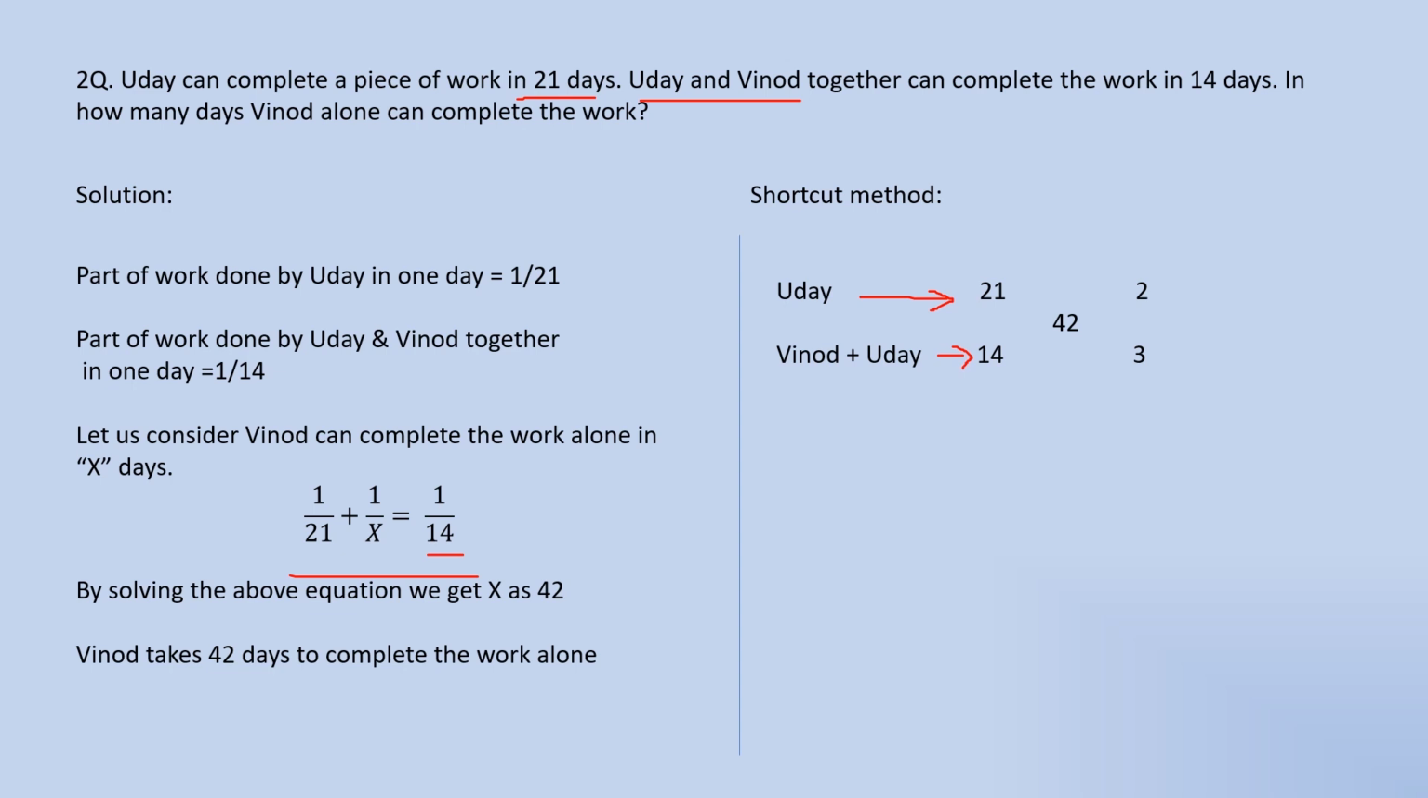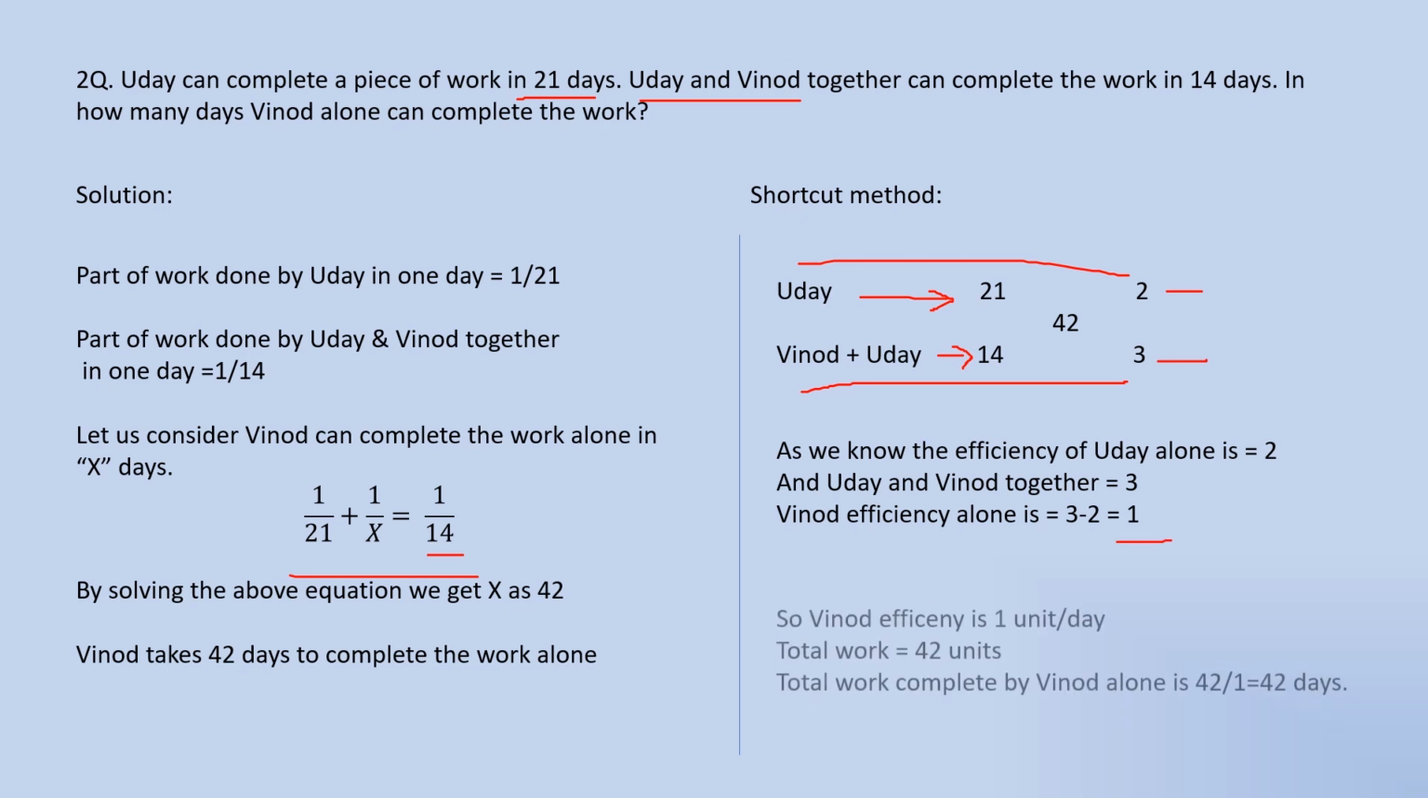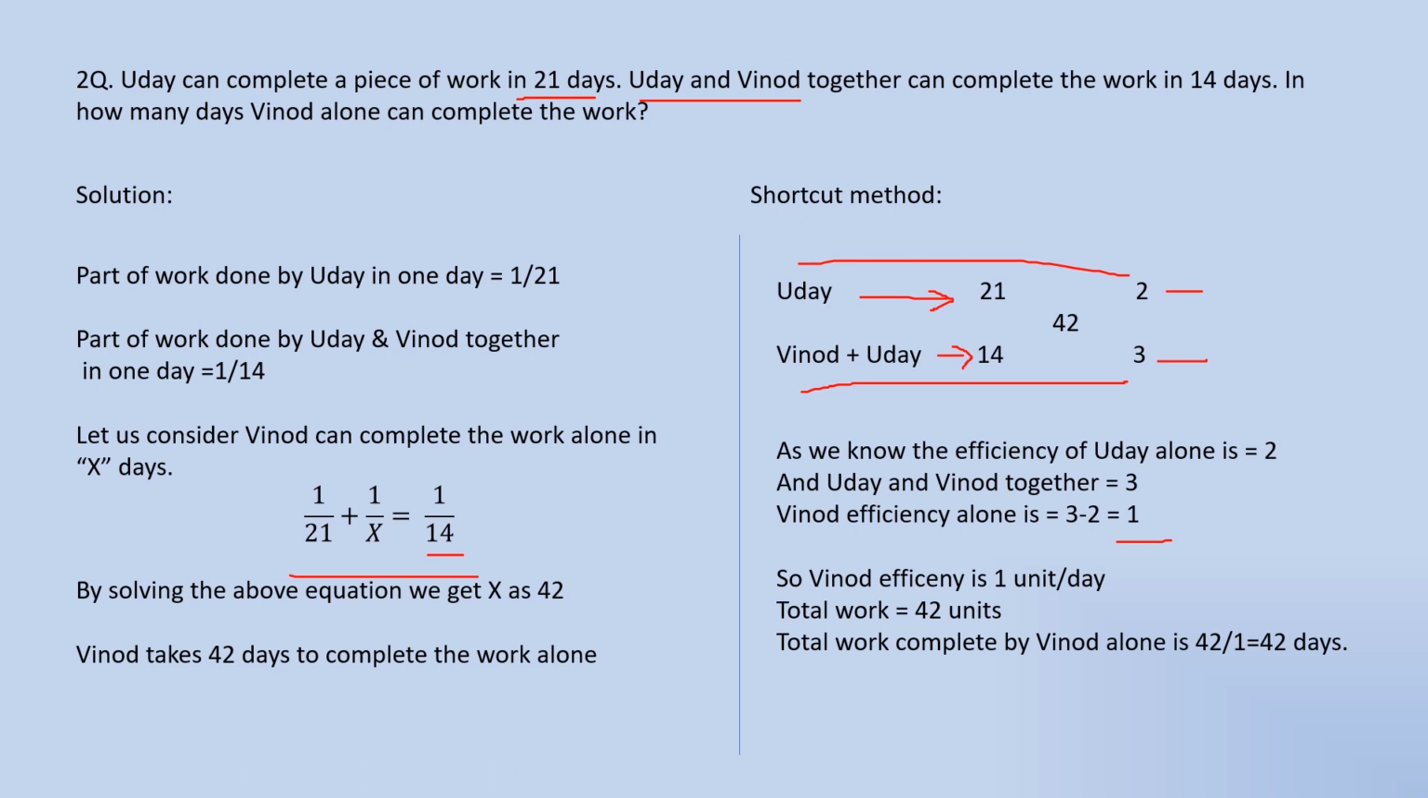By dividing 42 by 21, we get the efficiency of Uday as 2. And by dividing 42 by 14, we get the efficiency of Vinod plus Uday as 3. So the efficiency of Vinod and Uday together is 3, and the efficiency of Uday is 2. By subtracting the efficiency of Uday from that of Vinod plus Uday, we get the efficiency of Vinod, that is 1.